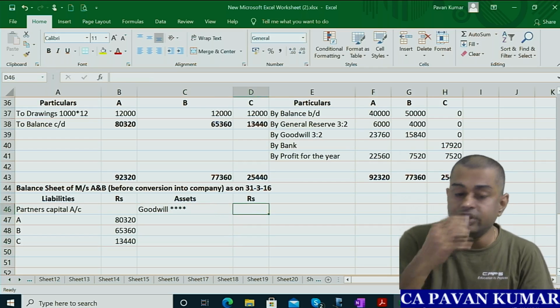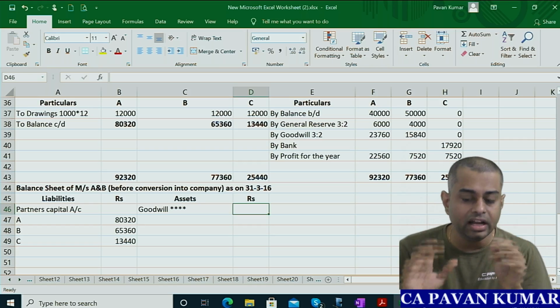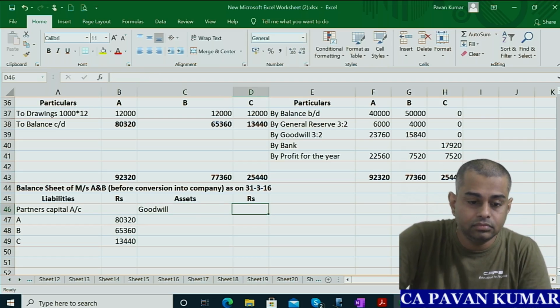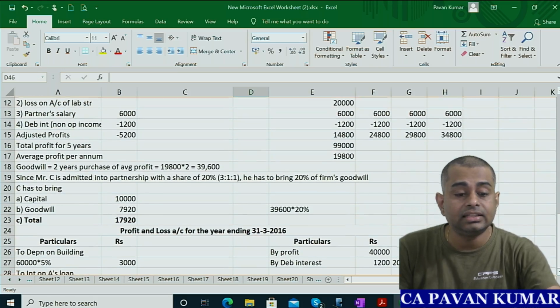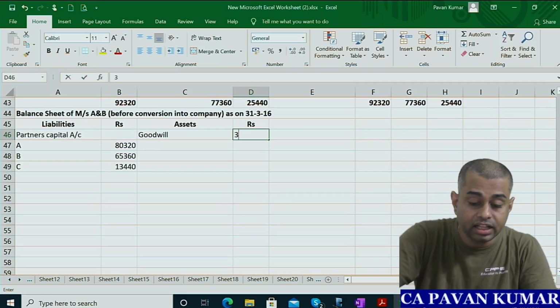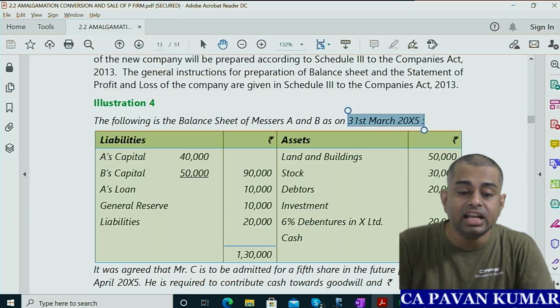Pavan sir, why is goodwill taken? Just to calculate cash balance. Okay. So what is the amount of goodwill we calculated? 39,600. Goodwill is 39,600. Then other assets and liabilities are given in the question.